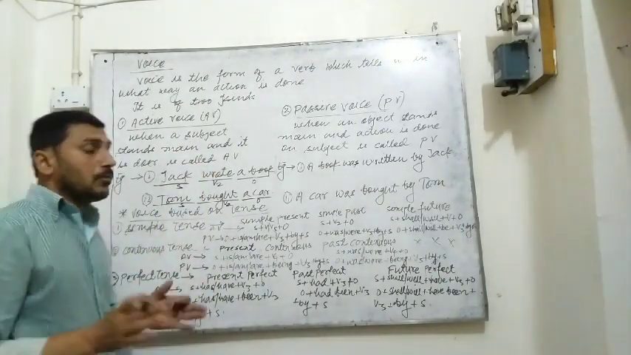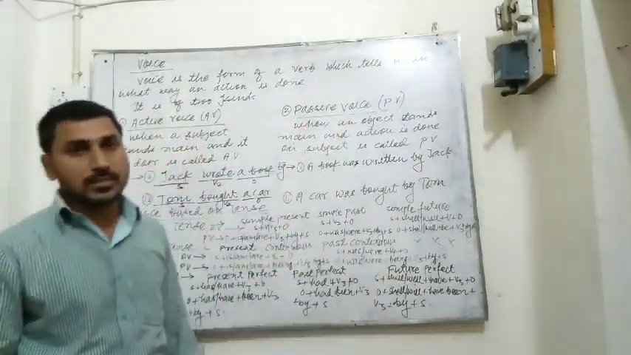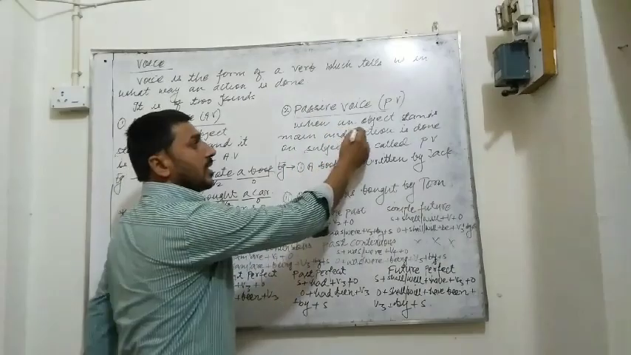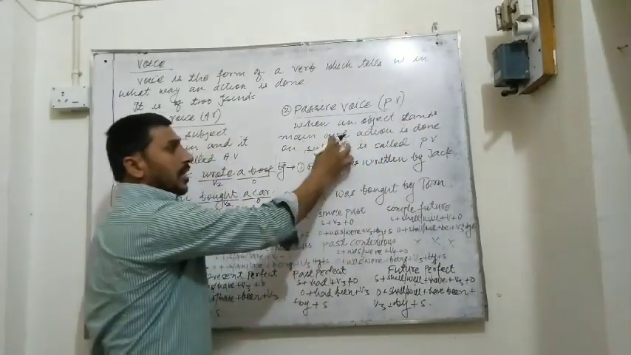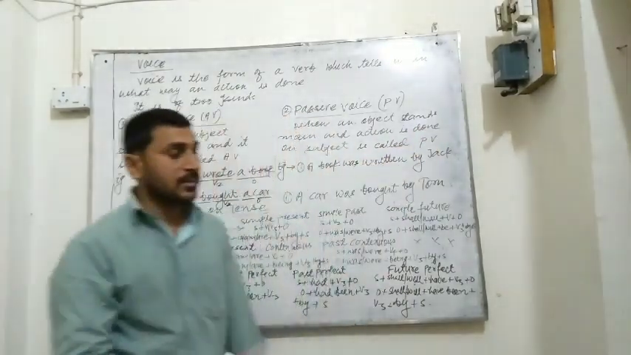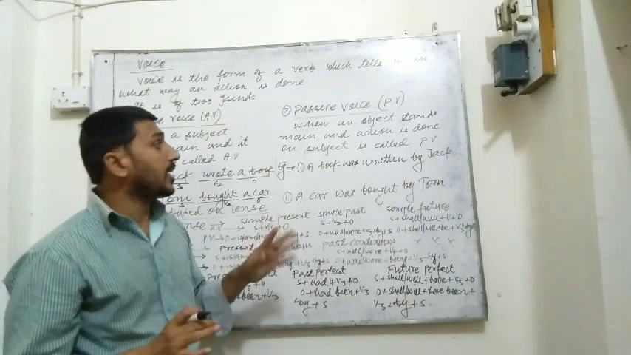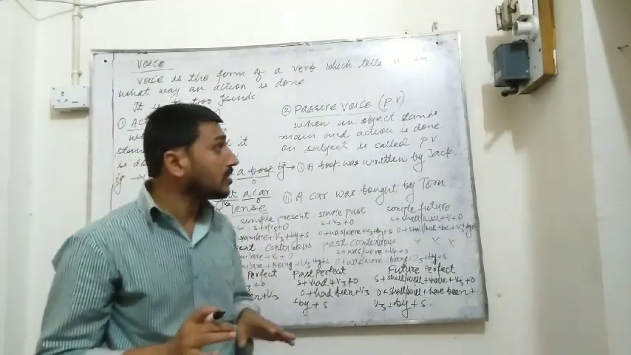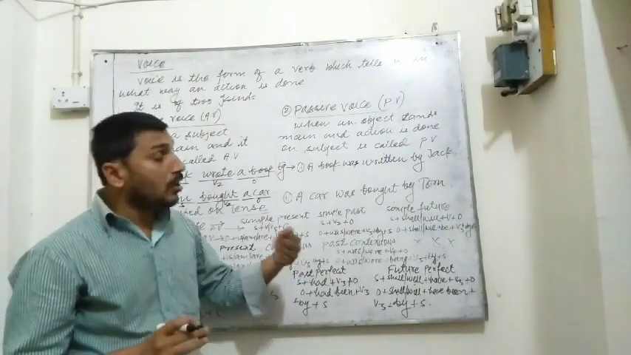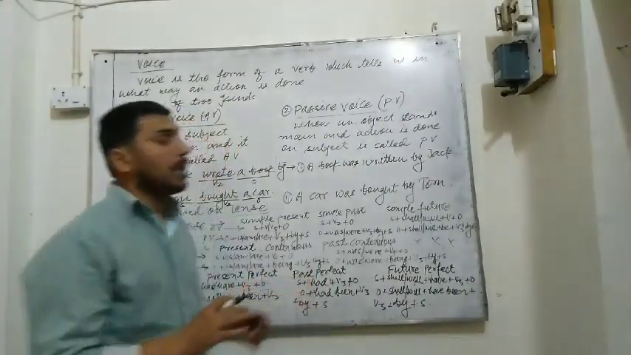Clear? Now when we have cleared active voice, we will see about passive voice, in short called PV. When an object stands main and action is done on subject, it is called passive voice. It means that subject does not do any action. Subject is silent. An object stands main. Object comes forward in a sentence. That is called passive voice.